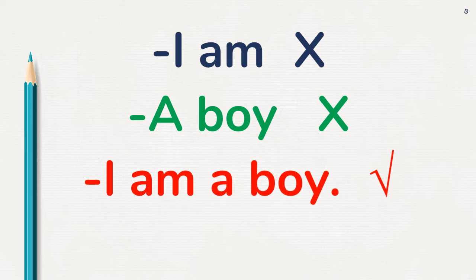The second one is "a boy". This is also not making complete sense. It is not giving a clear view of what we are talking about. We know a boy, but we are not clear what is being said about the boy. So this is also not a sentence. In the last one, it is written "I am a boy". So this group of words is giving a complete sense. So this is a sentence.